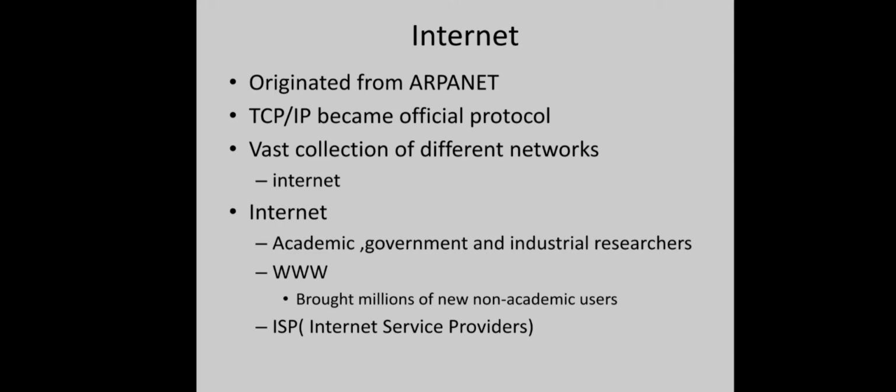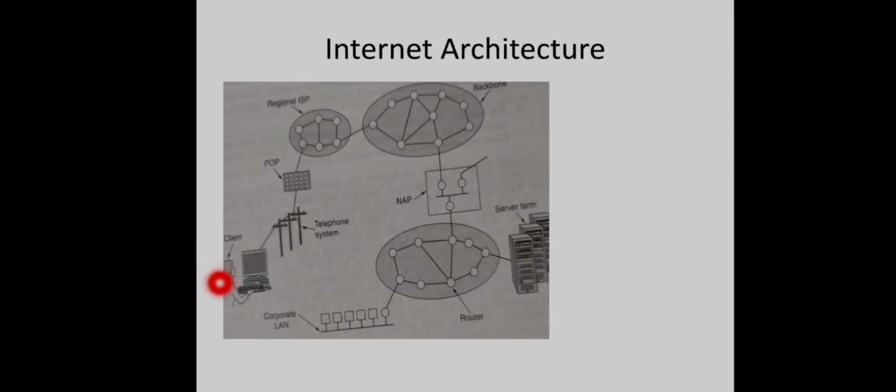Now let us see the architecture of Internet. So let us start from a user at home. He or she wants to connect his computer to the Internet. So different methods are there for connecting a home system to the Internet, right? Let us take the earlier method, that is dial-up connection over the telephone line. Okay, so we have a computer here. A modem will be there to connect this computer to the telephone lines.